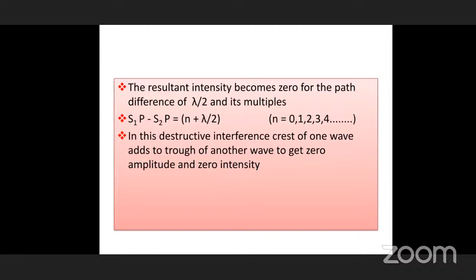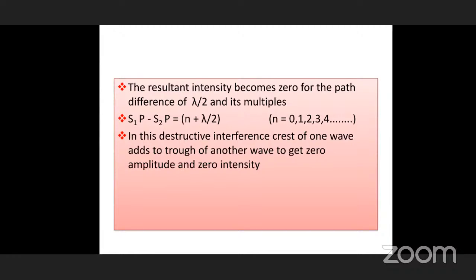The path difference is in terms of odd multiples of lambda by 2, for example 3 lambda by 2, 5 lambda by 2, 7 lambda by 2, 9 lambda by 2.